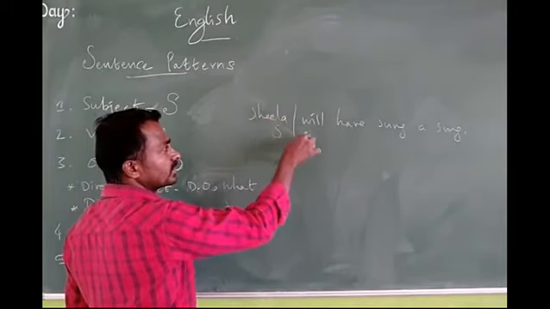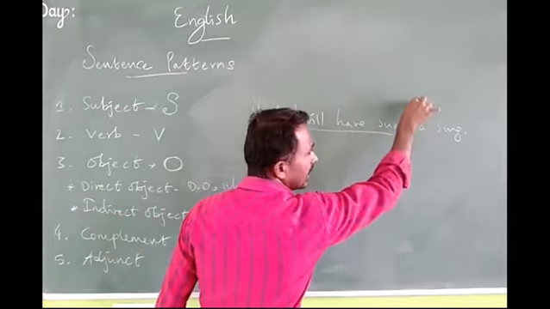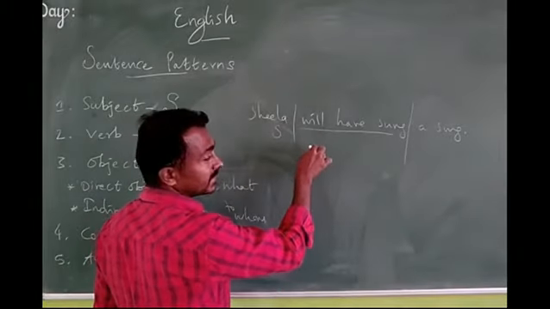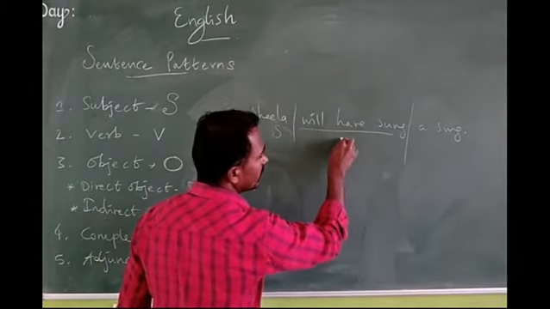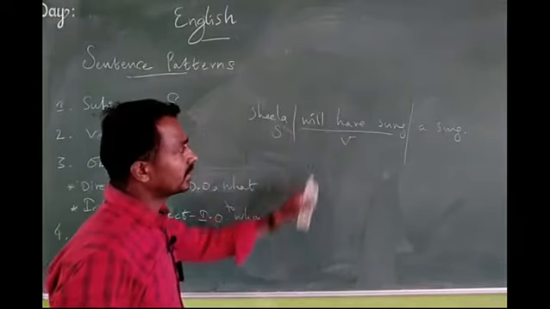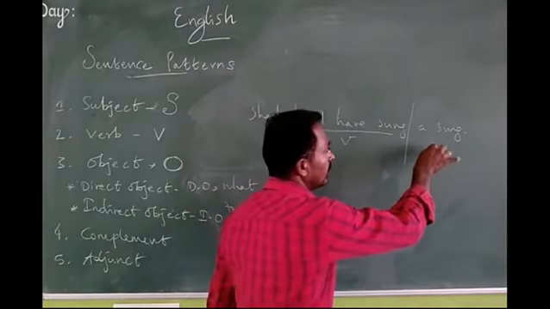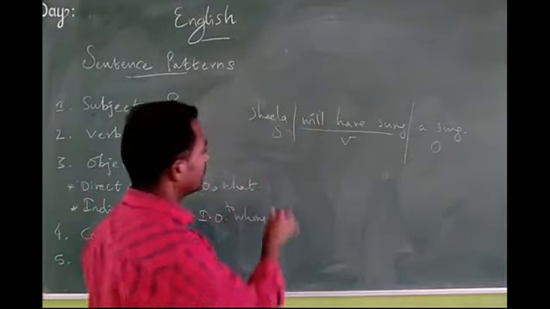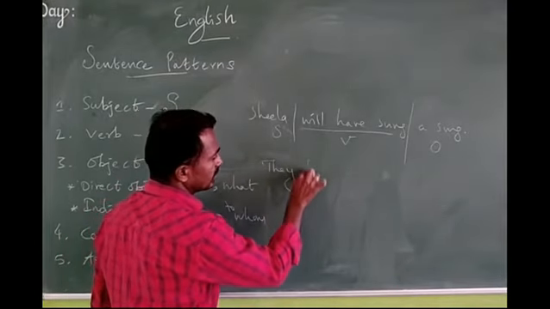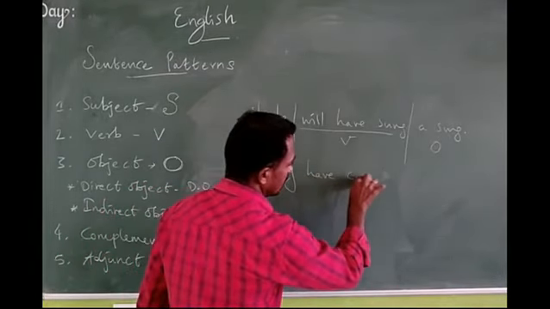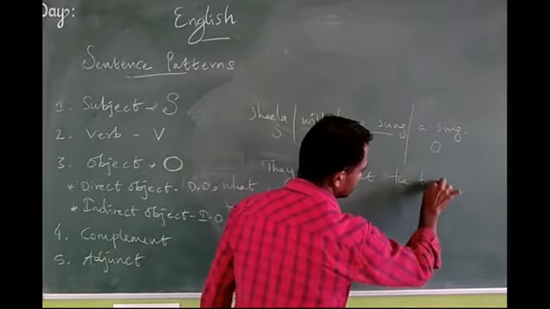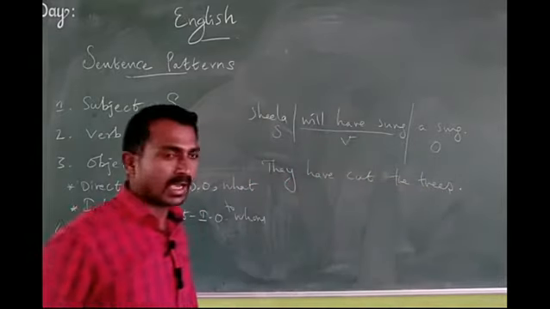So the subject is doing something, you know, the action happens here. Will have sung, so totally 3 verbs. And song is also the object. And suppose the perfect tense: They have cut the trees.